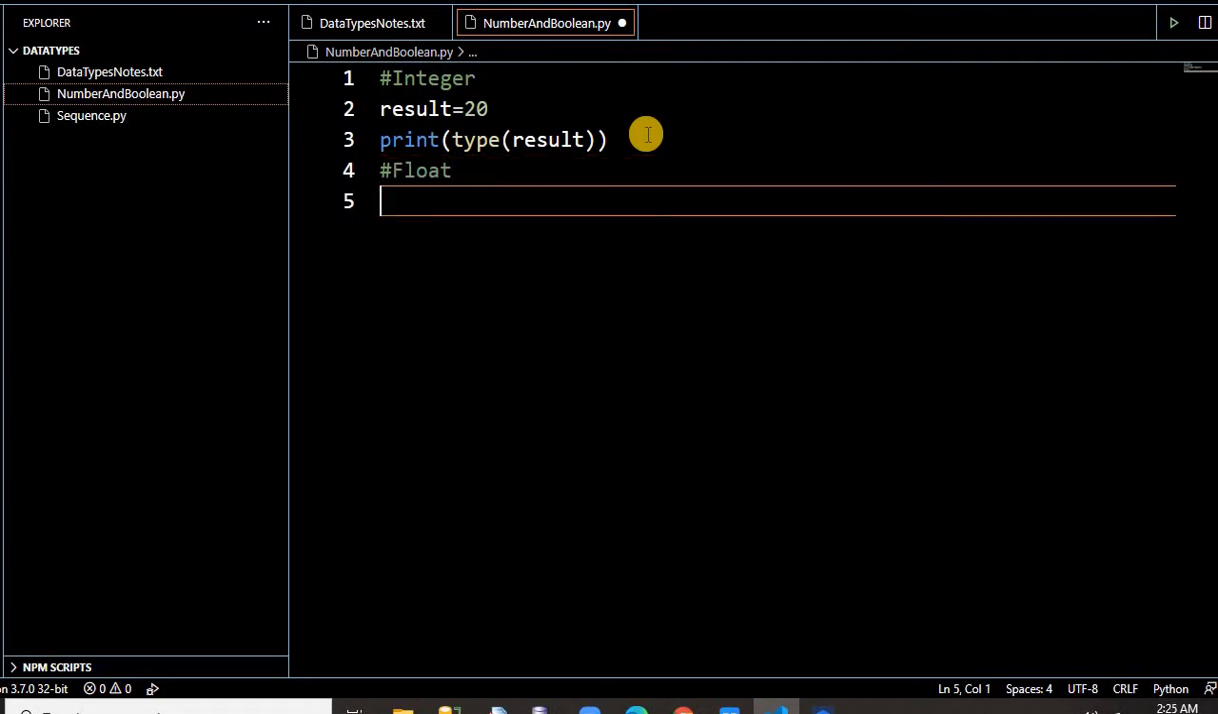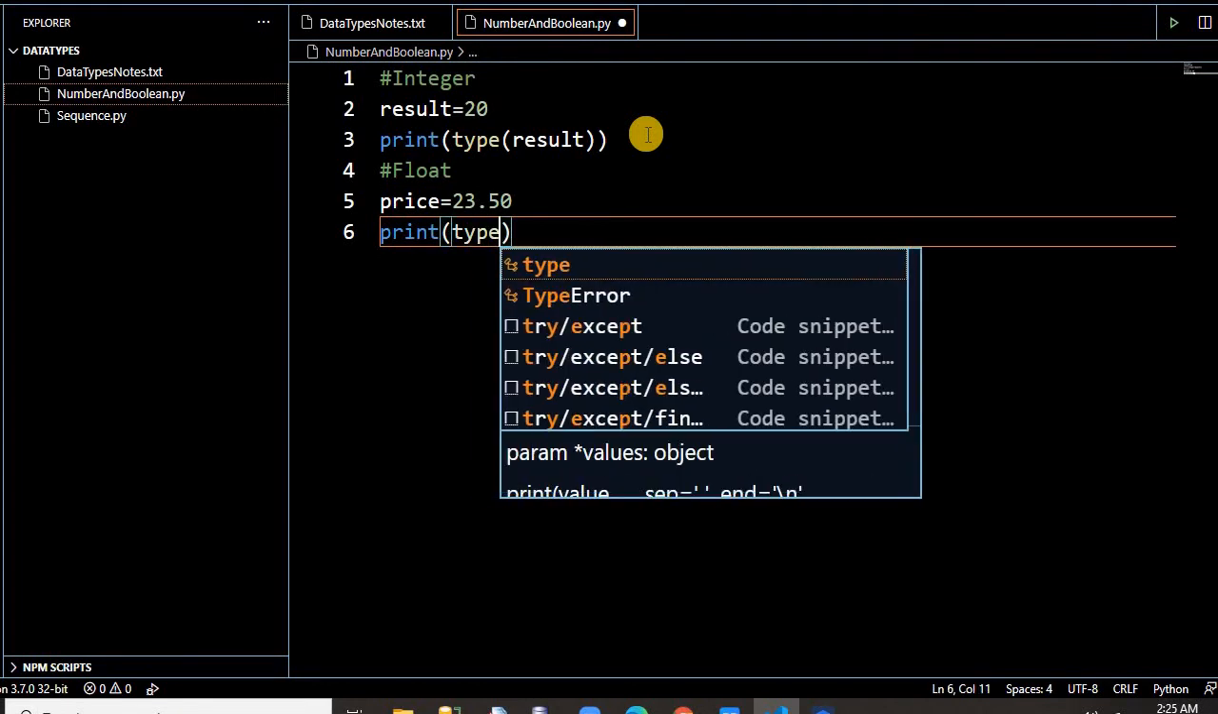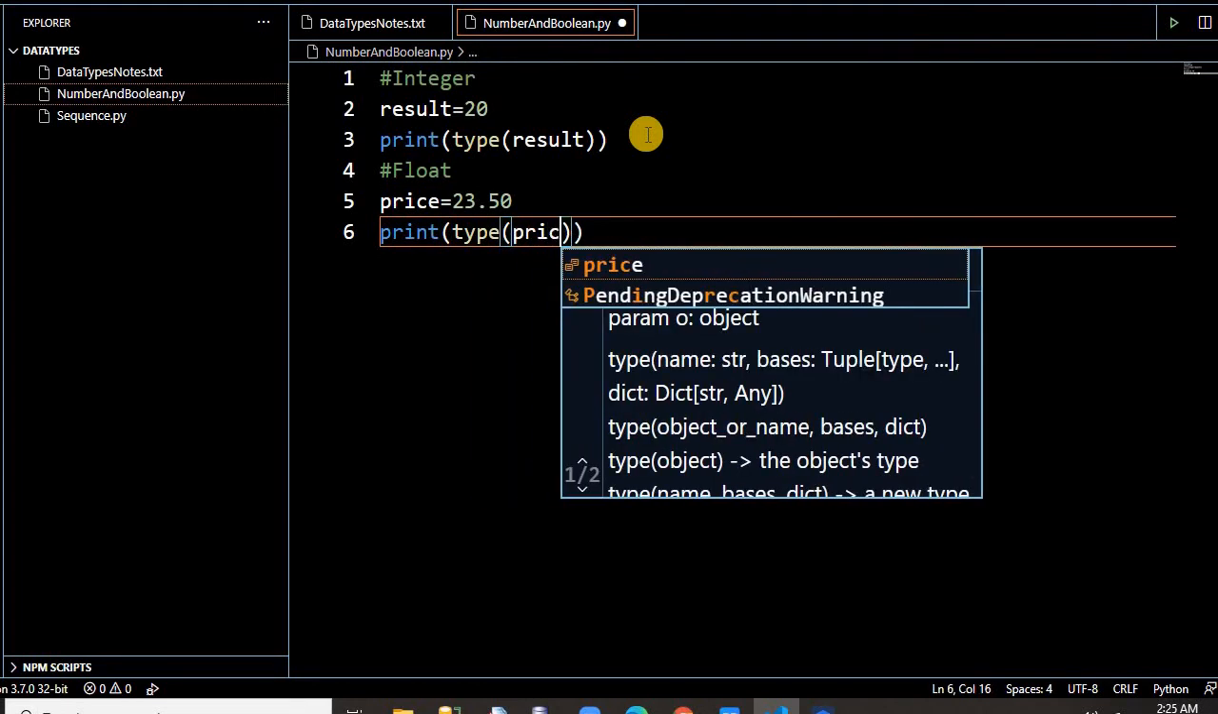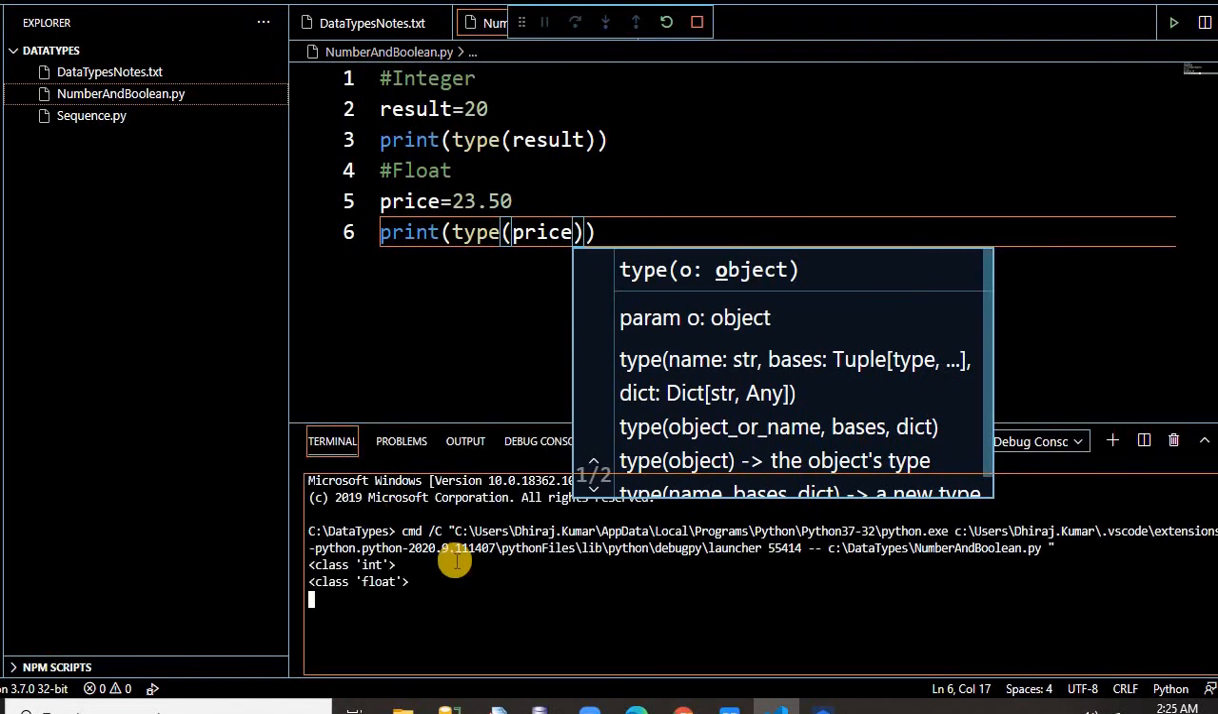If you say something like price, let's say 23.50, and check the type of the price, if you run this again, see it's showing the float. By default, if you move the cursor in Visual Studio Code, it will give you the data type. But for a complex data type, it shows the wrong one. So it's a better way to use the type function instead of going there.